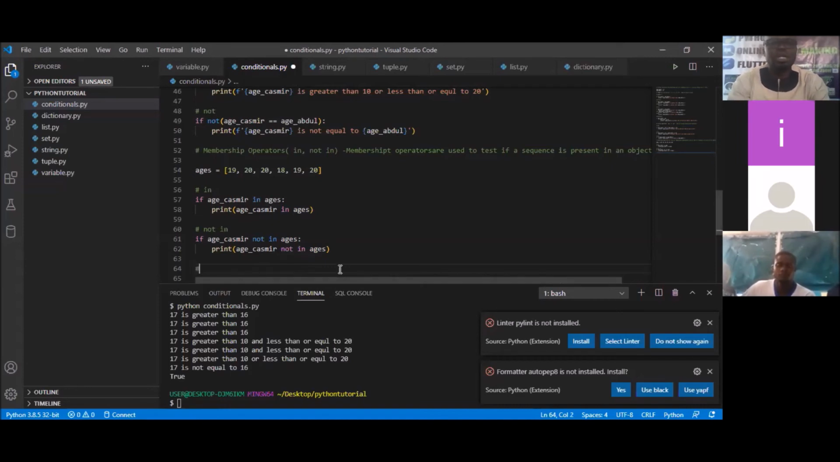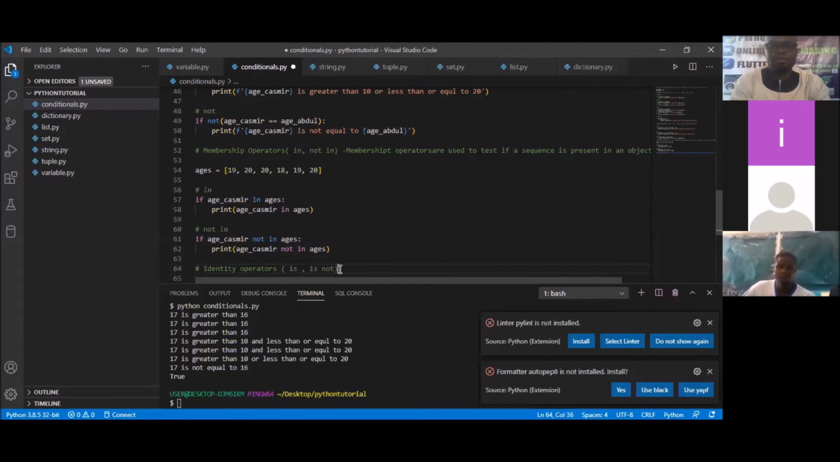So finally, before we close, let's quickly look at what we call the identity operator. That's the last thing we are going to be looking at today. So what are these identity operators? We are looking at the is and the is not.